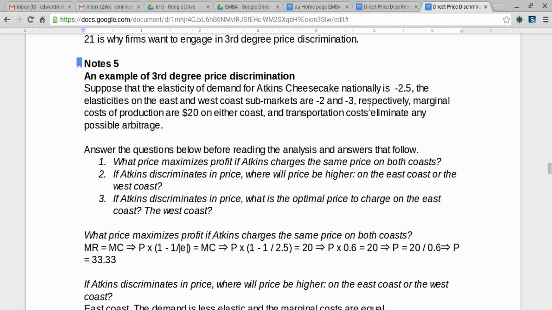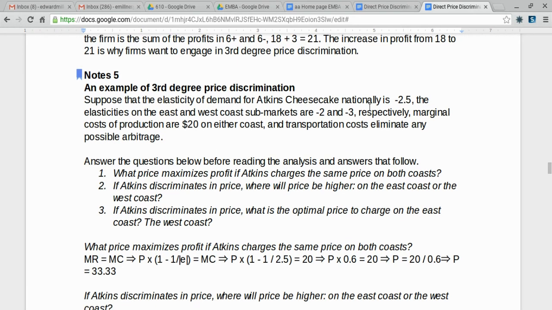The answer is 33.33. When we maximize profit, marginal cost must equal marginal revenue. Marginal revenue is price times, parentheses, 1 minus the reciprocal of the absolute value of price elasticity of demand. So when we plug all that in, we have price times, parentheses, 1 minus 1 over 2.5, close parentheses, must equal 20. We simplify that. It means that price times 0.6 equals 20, which means price equals 20 divided by 0.6, which means price is 33.33.